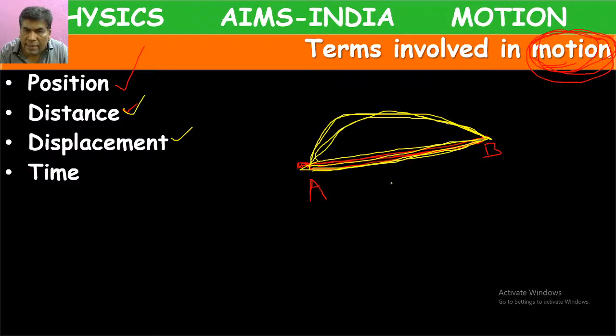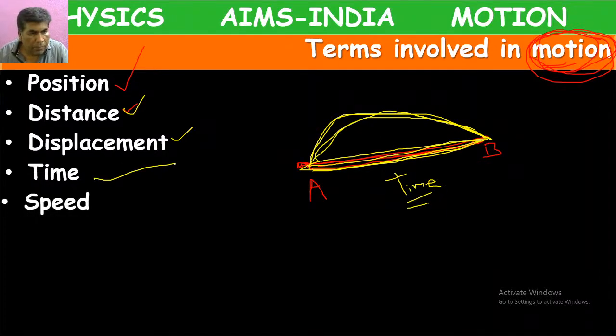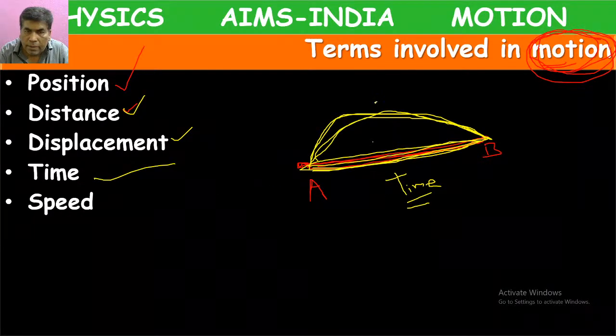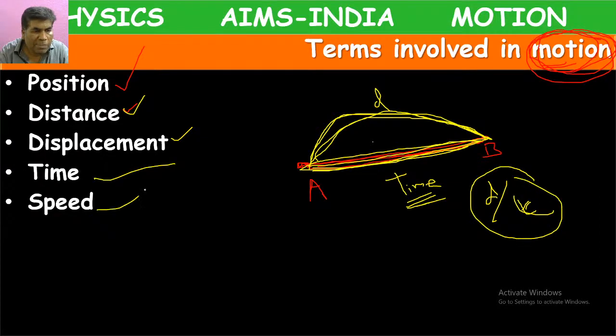For covering this length, it might have taken some time. So this much distance, it has covered in some time. Distance by time, meaning how much distance covered in how much time, this ratio is called speed.